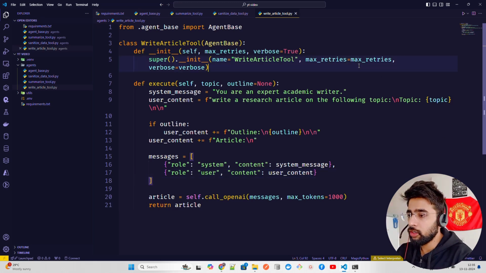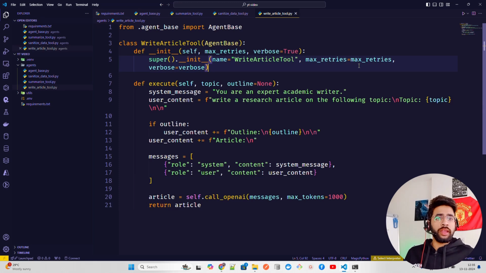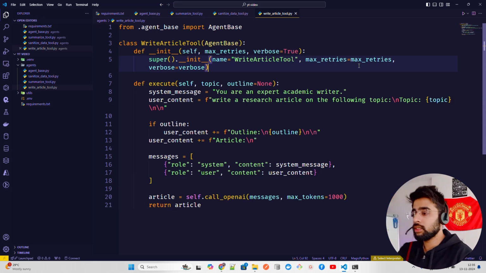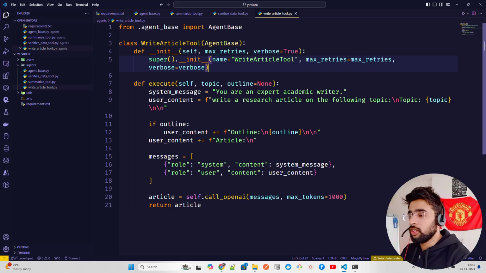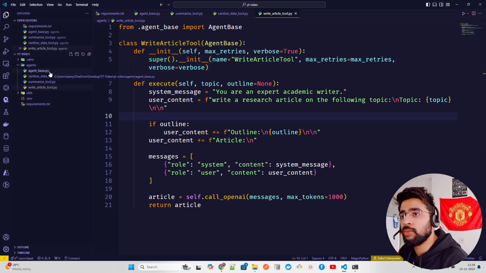So we have a writer tool that will write. Then we need a couple more tools. Because this is only the writer, we're going to have a refiner who will refine it, and then we're going to have a validator who's going to validate it. So let's just create a couple more tools, and then we are okay with our tools. After that, we will go into the utils. We're going to define the agent manager who's going to manage all of these agents or tools or whatever you call it. Okay, now let's have a refiner agent.